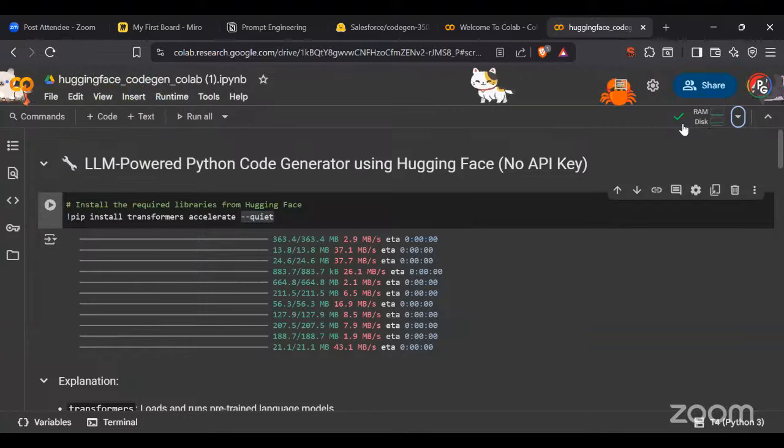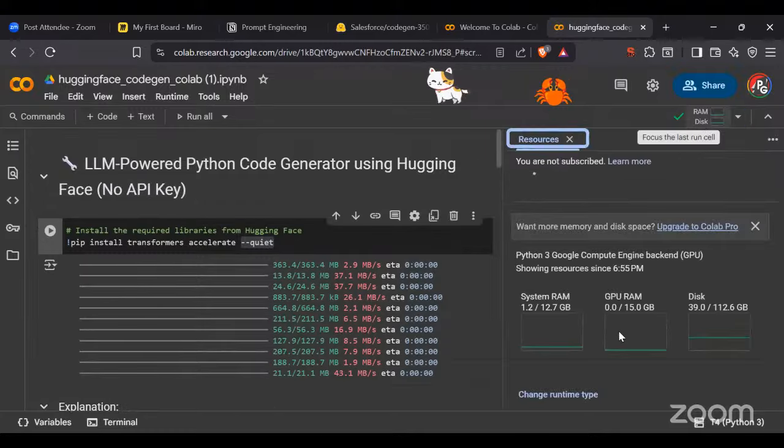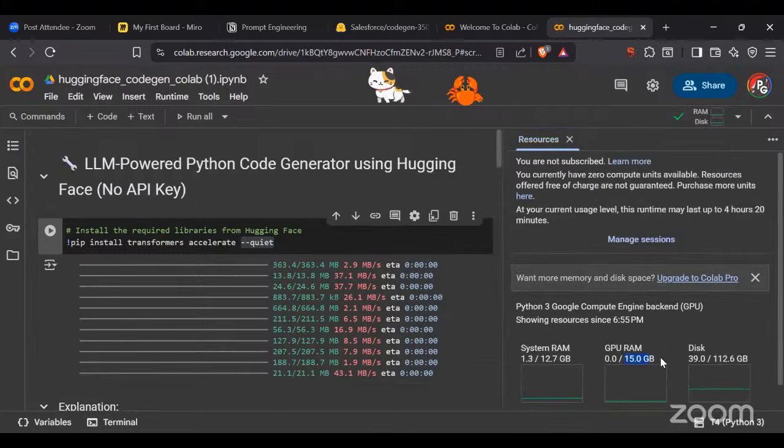So I use that. My model is now connected. See how many resources I'm having: 15 GB GPU RAM, the disk is around 112 GB, and the system RAM is 12 GB. So it's like managed virtual resources. I'm going to use it here.